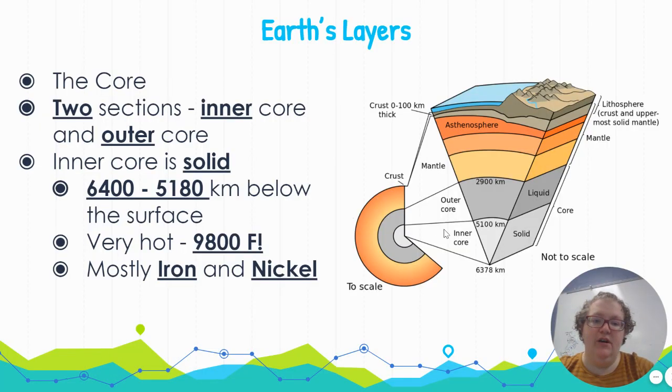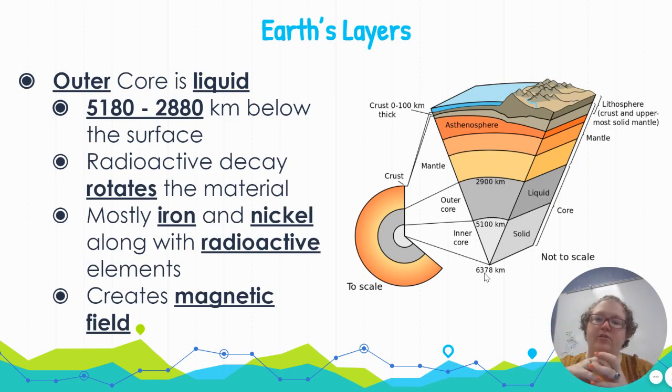Starting from the center of the Earth and working outward, in the very center we have the core. The core is divided into two sections. We have an inner core, which is the very, very center of the Earth, and the layer outside of that is the outer core. The inner core is a solid. It's about 6,400 to 5,100 kilometers below the surface. So that's how far down we would have to go from the surface that we're on. The core is very, very hot, around 9,800 degrees Fahrenheit, and it is mostly made of those dense metals like iron and nickel. They are so compressed in the center that it actually forms a solid.